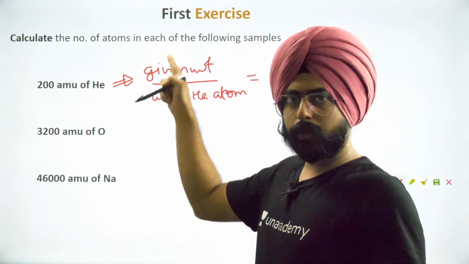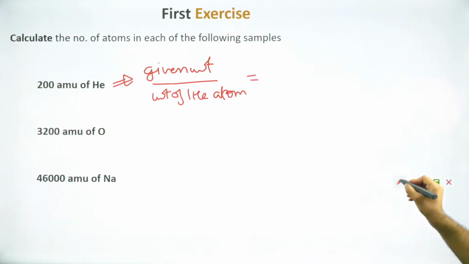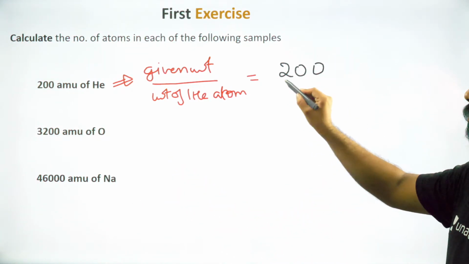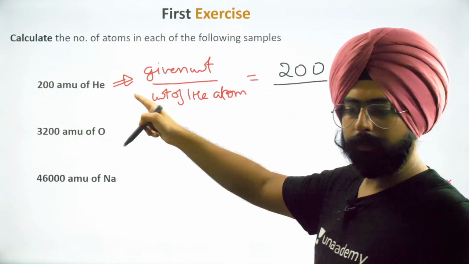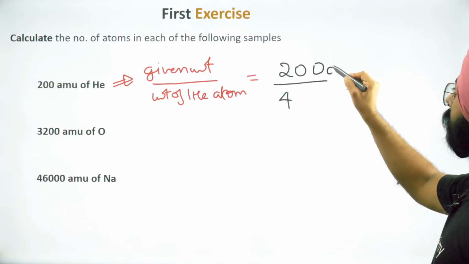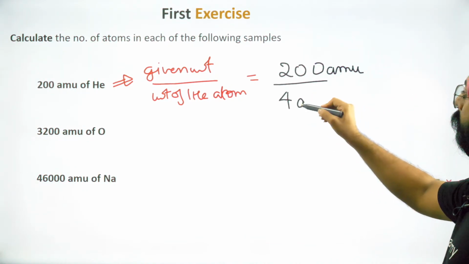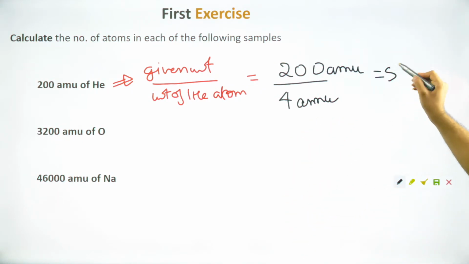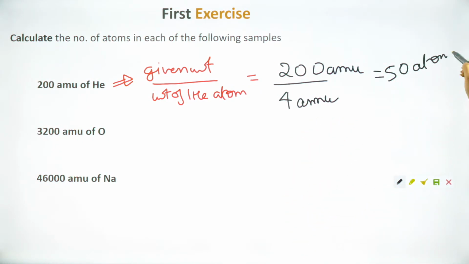That's what we did for the box of chocolates as well. So over here, this is 200 divided by, what's the mass of one helium atom? One helium atom's mass is 4 atomic mass units, or 4 Daltons. This comes out to be how much? 50 atoms. Very simple.